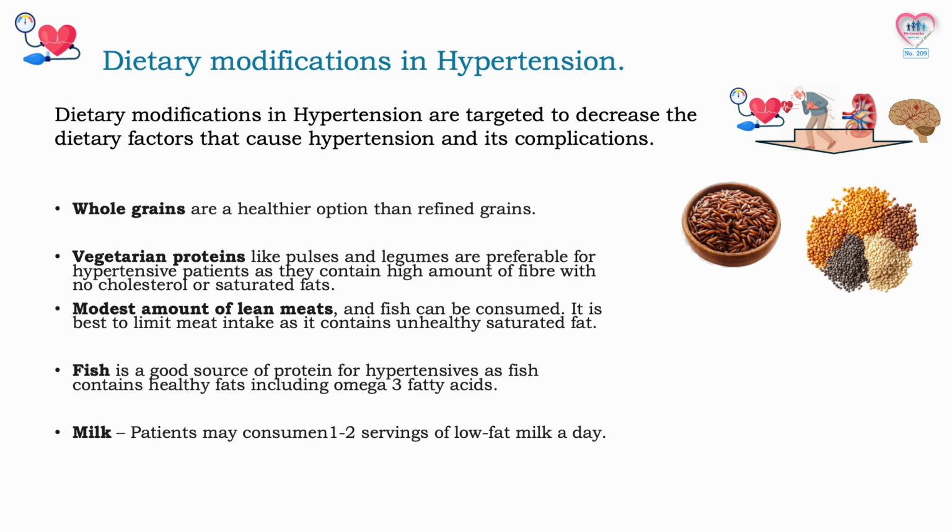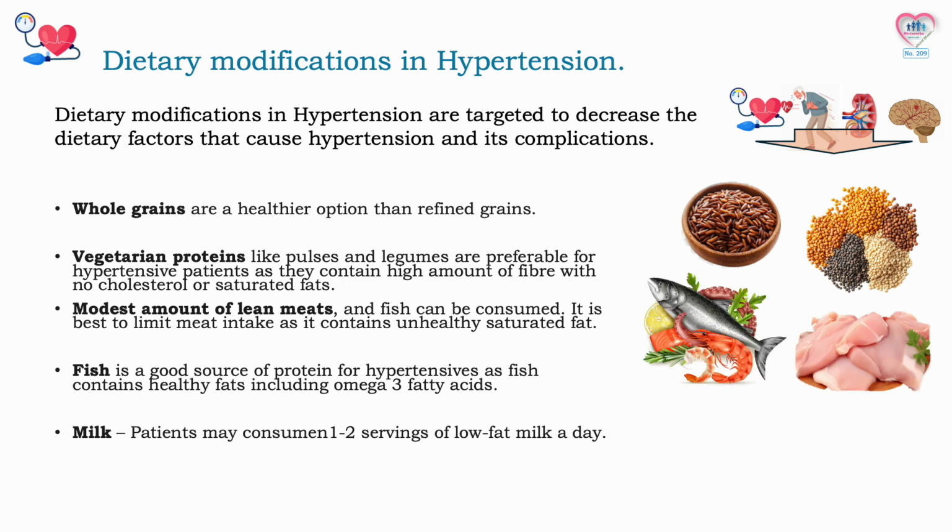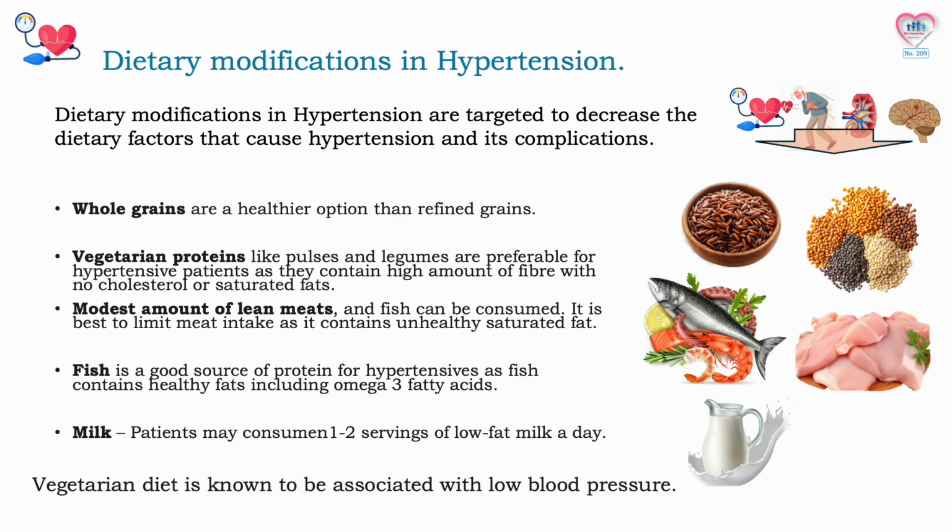Vegetarian proteins like pulses and legumes are preferable for hypertensive patients as they contain a high amount of fiber with no cholesterol or saturated fats. Modest amounts of lean meats and fish can be consumed. It is best to limit meat intake as it contains unhealthy saturated fat. Fish is a good source of protein for hypertensives as fish contains healthy fats including omega-3 fatty acids. Milk: patients may consume 1 to 2 servings of low-fat milk a day. Not to be overlooked is the fact that the vegetarian diet is known to be associated with low blood pressure.